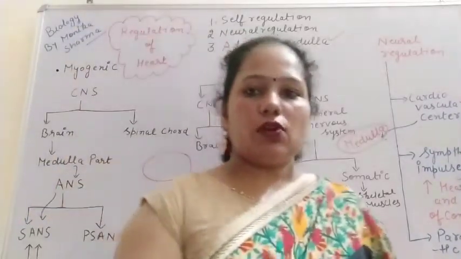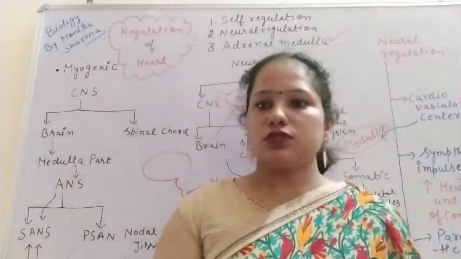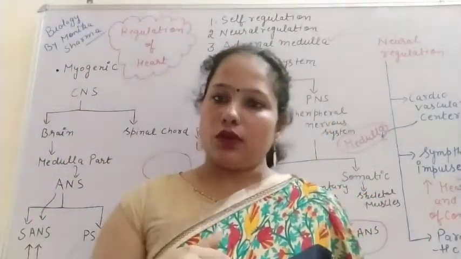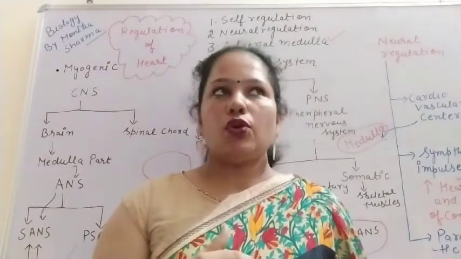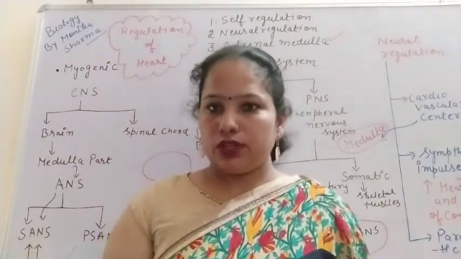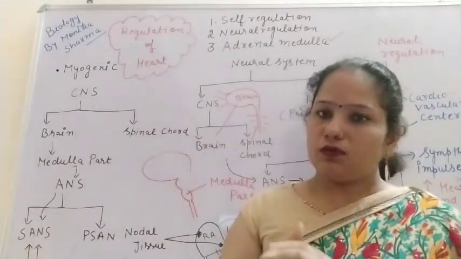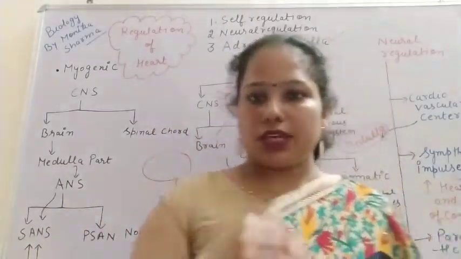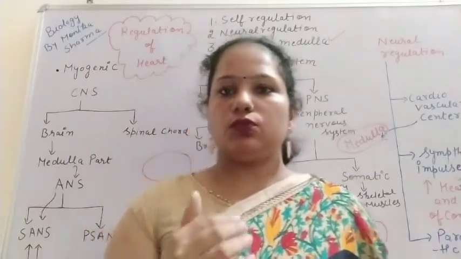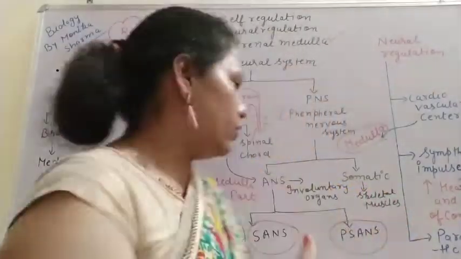What are involuntary organs? The organs which are working without our will. We don't know what our intestine is doing. We don't know what our kidney is doing. So these are the involuntary organs. This ANS sends the signal to the involuntary organs.